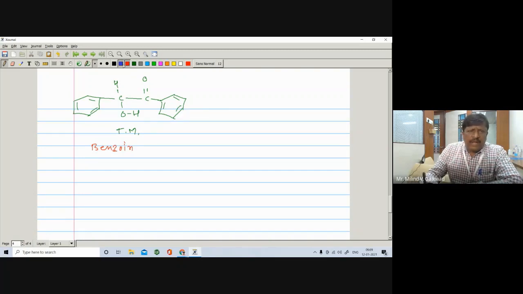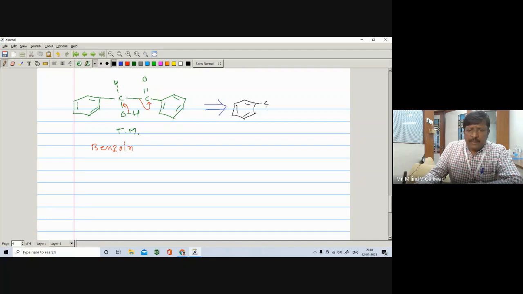So here I will write the disconnection like this one. The disconnection is very easy. If we carry out a disconnection, then you can get such type of compound. This sigma bond opens on this carbon. So C becomes negative and C becomes positive. This sigma bond will shift here with formation of a double bond. So it undergoes disconnection to give such type of fragments, pi bond, pi bond, pi bond.